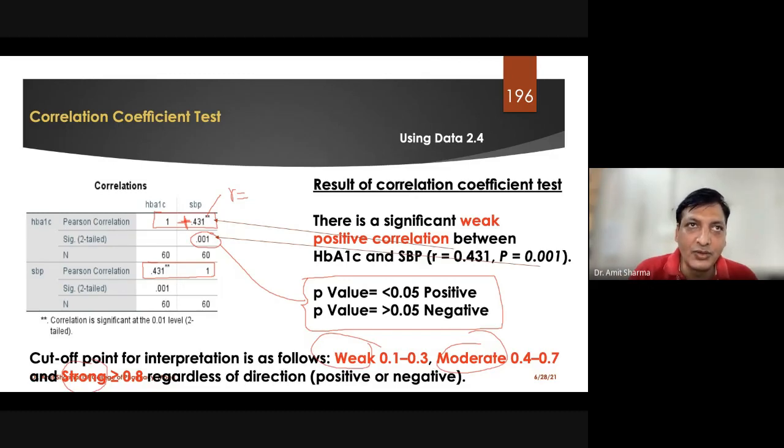Now, because those are tables which are added by someone. For example, I am a person having knowledge of statistics, so I have made a table and I have uploaded it on the internet. So for a reliable source, you have to find out which source you are referring to. You cannot refer to any table. For example, if I want to write the result of my thesis or my project, I will write in my research paper that 1% of HbA1c is equivalent to 0.43% of systolic blood pressure.